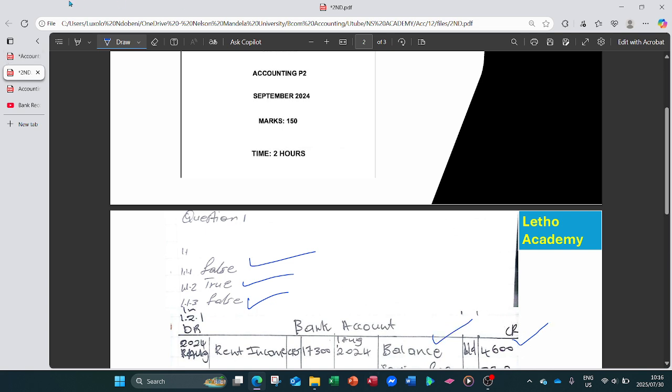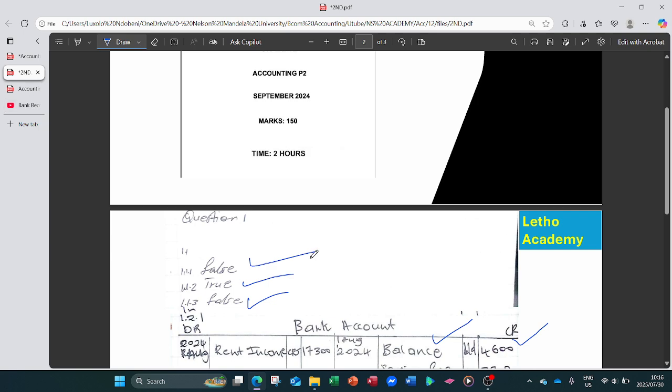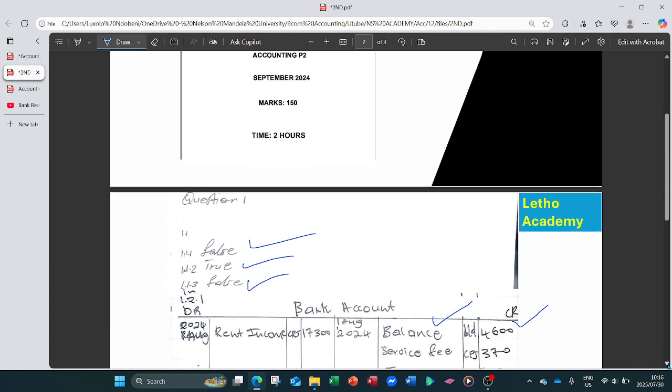The balance is on the credit side because they said it's unfavorable. An unfavorable bank balance is a balance on the credit side, because the bank is an asset, and it decreases on the credit side. Then the second one, I came here to record the service fee. The service fee is 370 and it's from the cash receipt channel, which is our folio here.